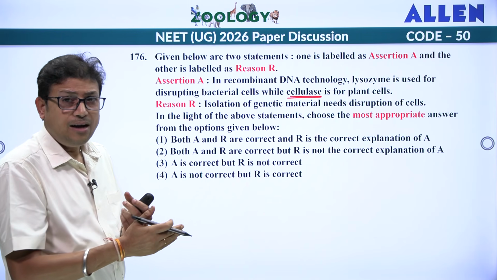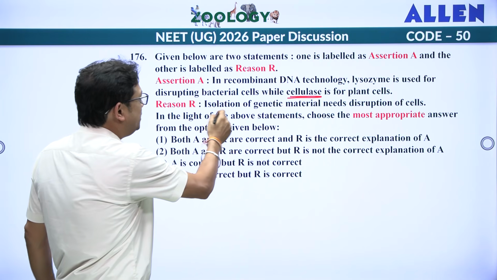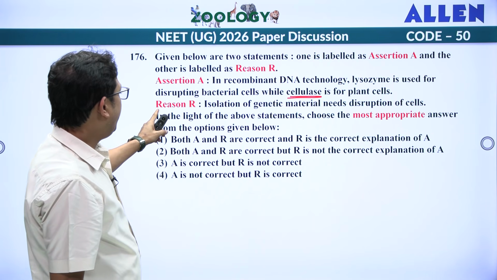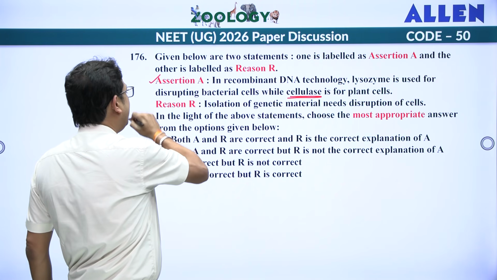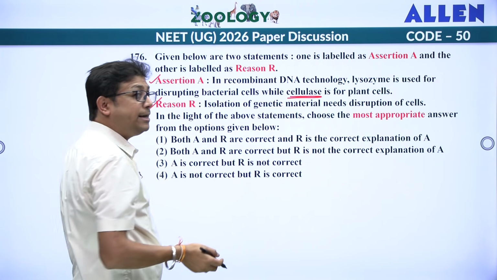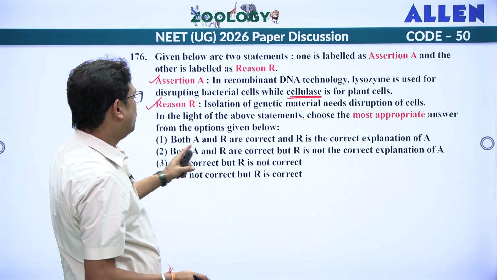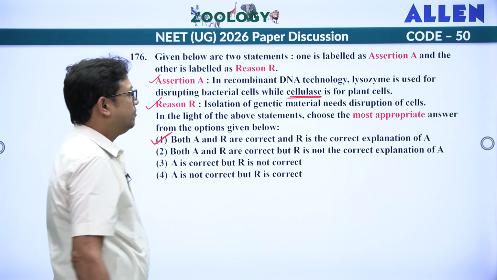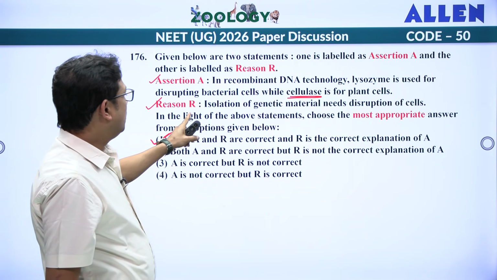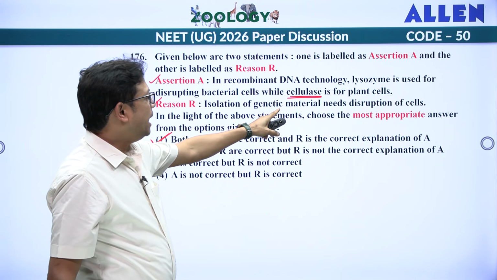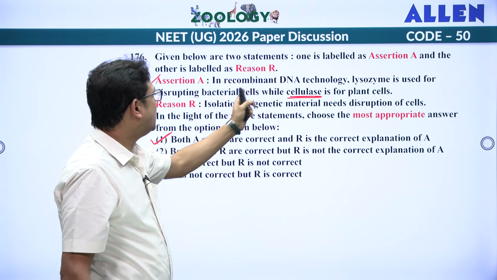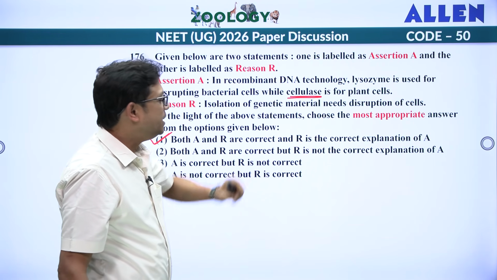When we break their cell wall. So isolation of genetic material needs disruption of cells. Okay, so assertion is correct, reason is correct, and it is a correct explanation also. Both A and R are correct, and R is the correct explanation. Because for genetic material isolation, we need to disrupt the cell, and that is the reason why we are using lysozyme and cellulase enzyme.